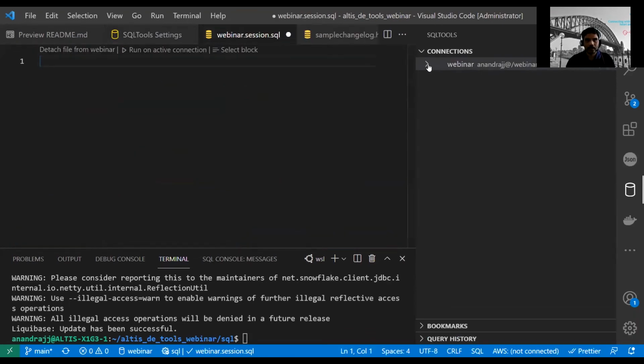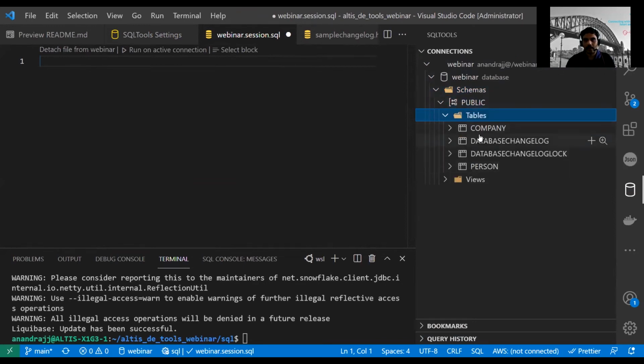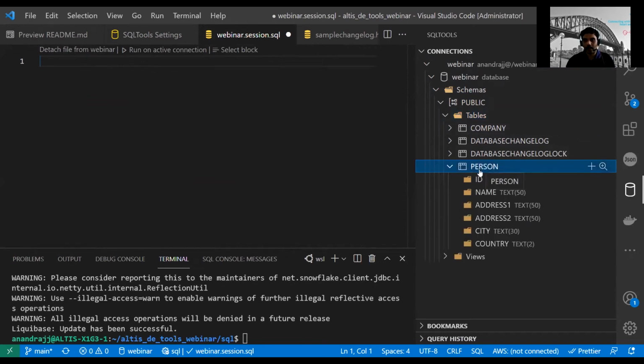Got connected. You can see the two tables that we created: this table called company, and this table called person. These two tables are sort of registry tables used by Liquibase. You can also see that we added an additional column called country to the person table using the alter statement. That has come through as well.